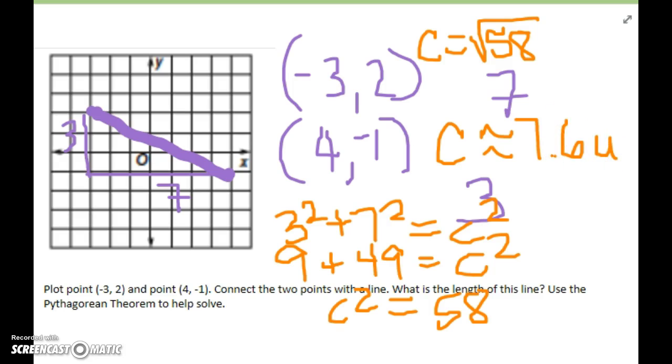Now we are going to operate under the assumption that we always round those non-perfect squares to the tenths digit. So please be very careful about your rounding. You are all capable of rounding.